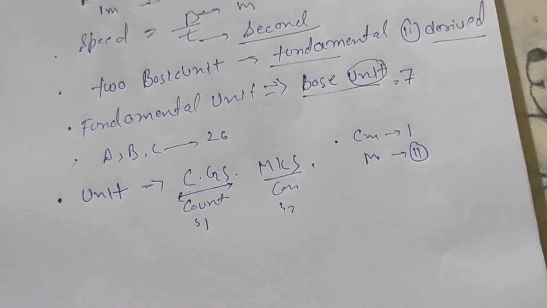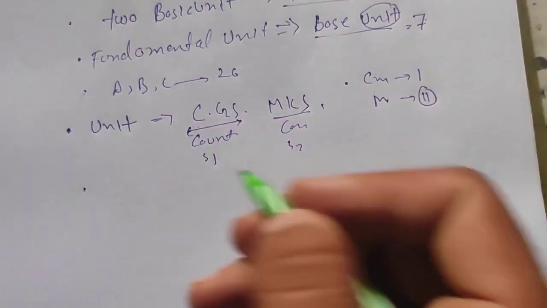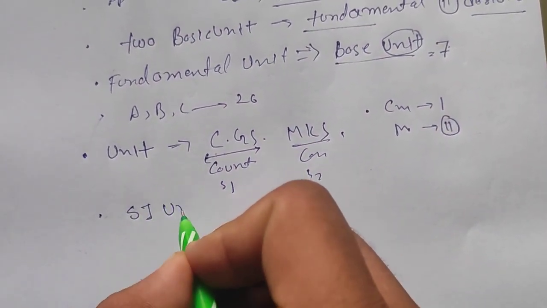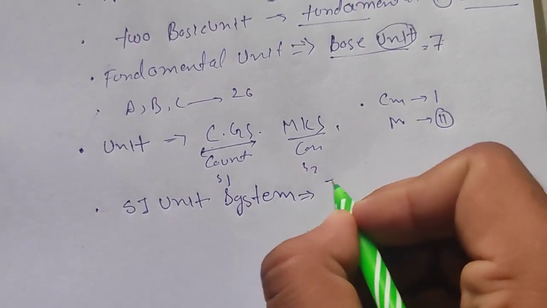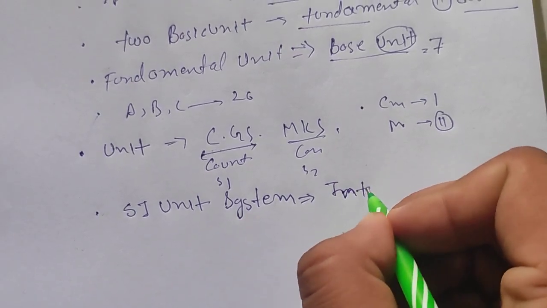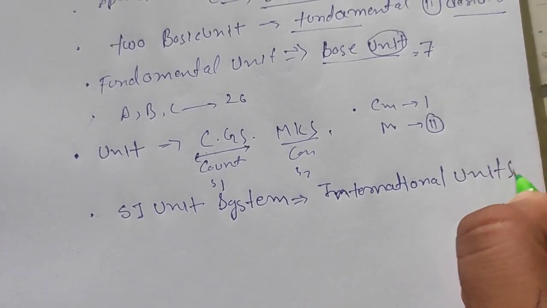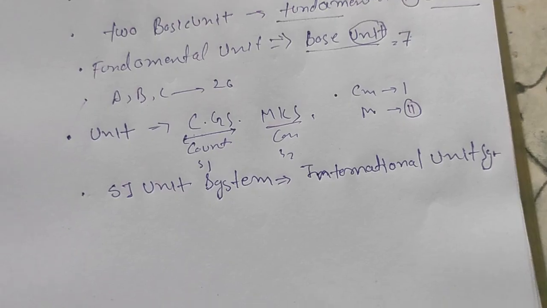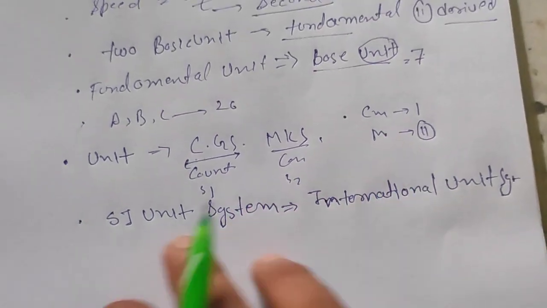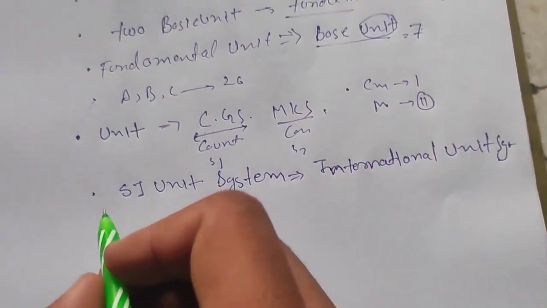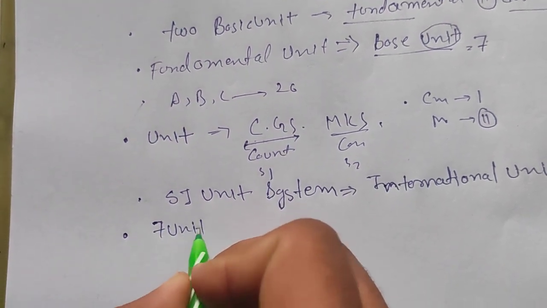So for solving this confusion, the international unit system was introduced, the SI unit system, the international system of units, which was introduced around the 1960s to 1984 or so. So they introduced the international SI unit. Now we move to the 7 basic units.